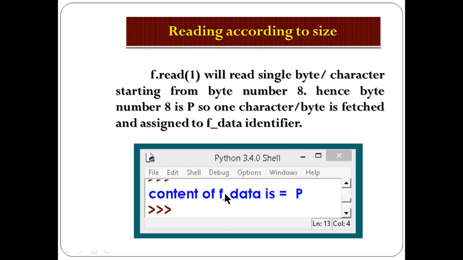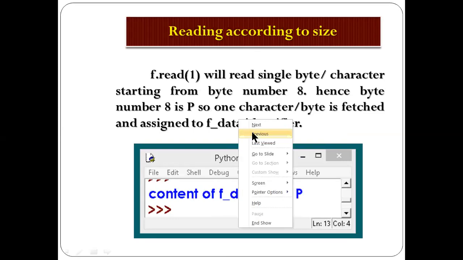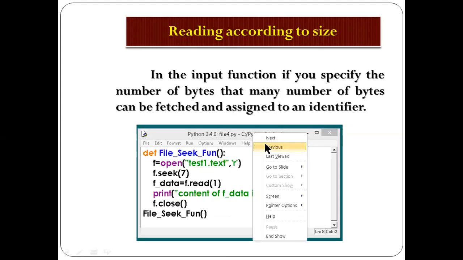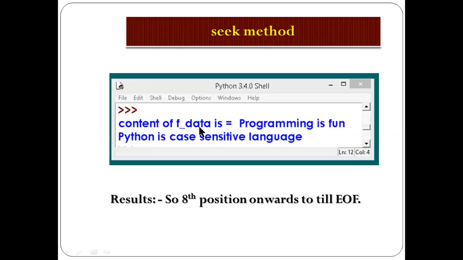See, the contents of f underscore data is P. P means, see here, P is in which position? I am showing you. It will calculate from the searched data. If it is the beginning, the 0th position will be P, and if you are assigning a value and searching, it will search from the 0 to 8th position.